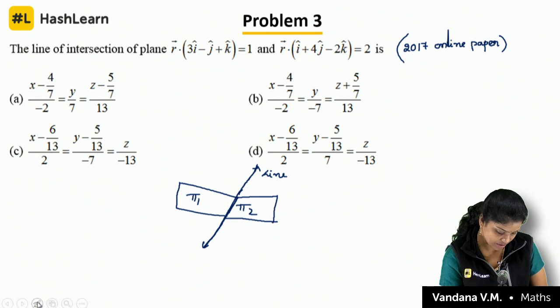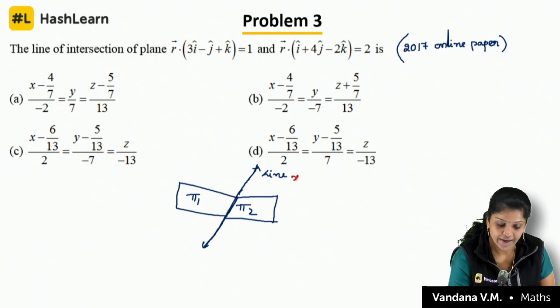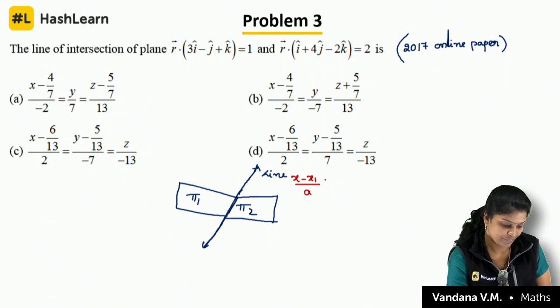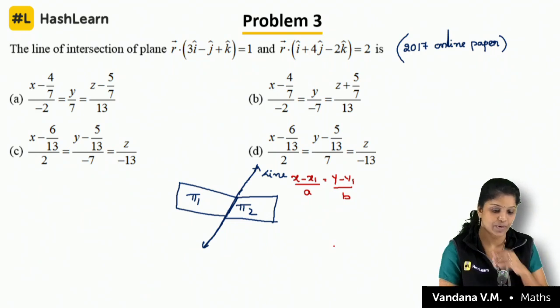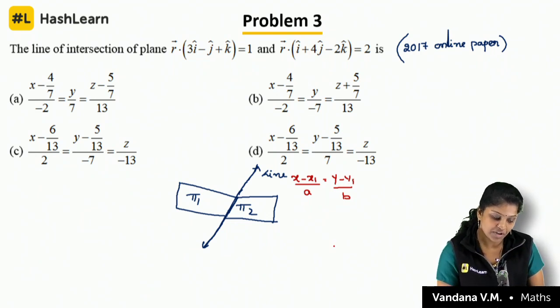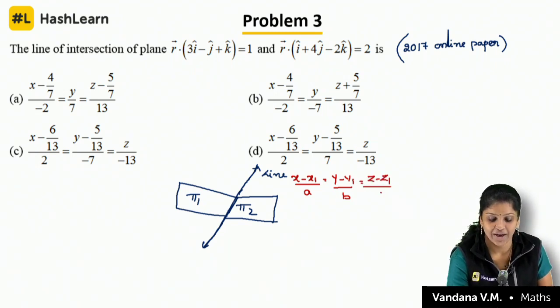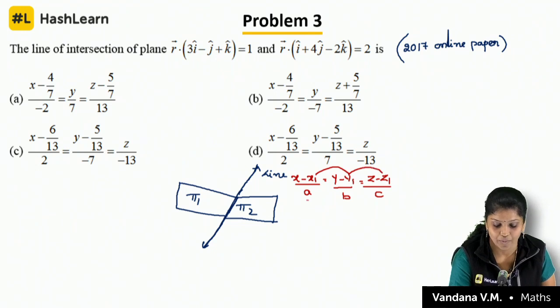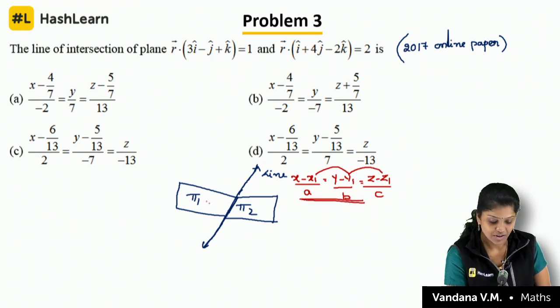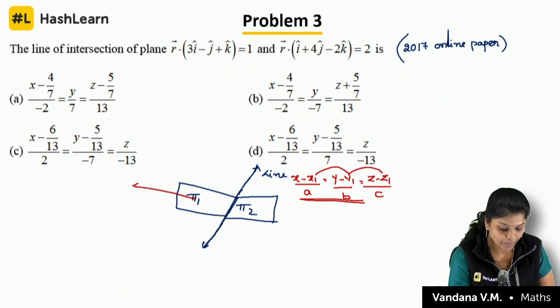Usually the line equation will be in the form of x minus x1 by a is equal to y minus y1 by b, is it, Bhanu Pratap? Good, but just think, z minus z1 by c. That is why I am writing it every time: you should know the standard format. For a line in 3-dimensional geometry, you should know the point it passes through and the dias. Just now I told you, if you are writing the perpendicular line to n1 and n2,